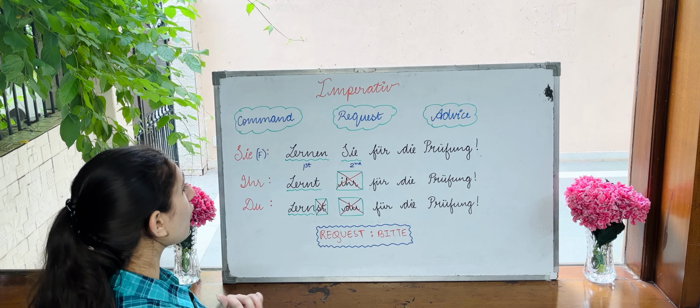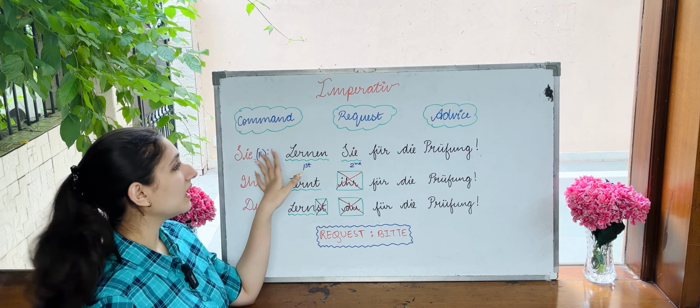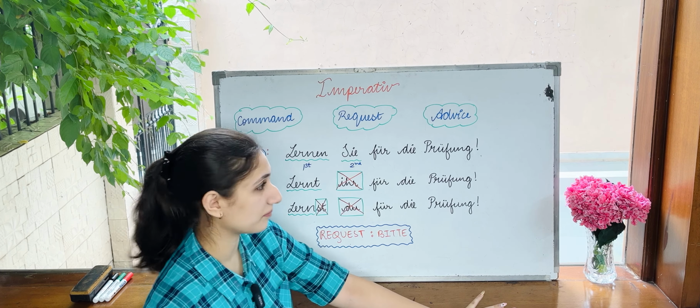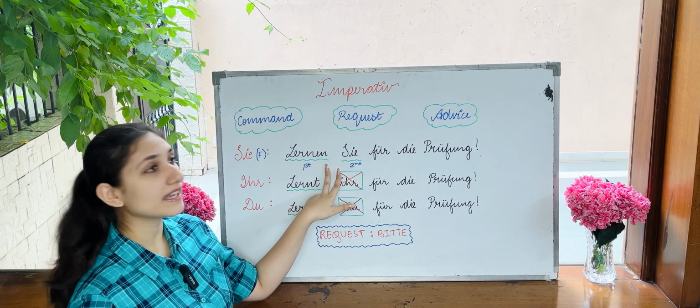In the case of formal you, Sie: Lernen Sie für die Prüfung. Learn for the exam. Lernen, the verb is at the first place. Sie, the subject, at the second place, but it is not a question.